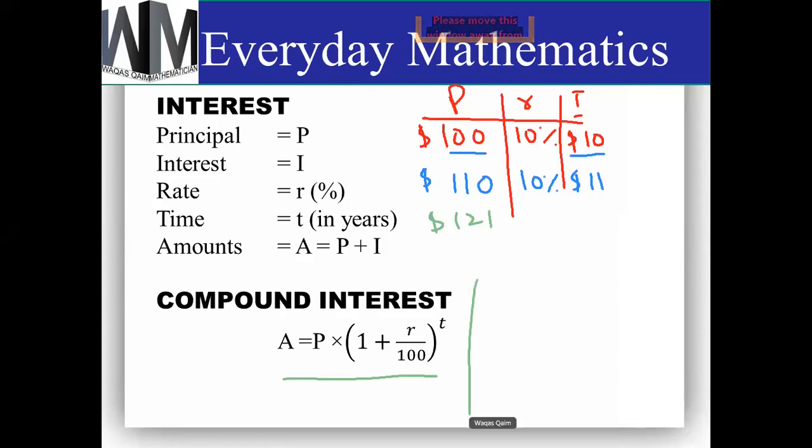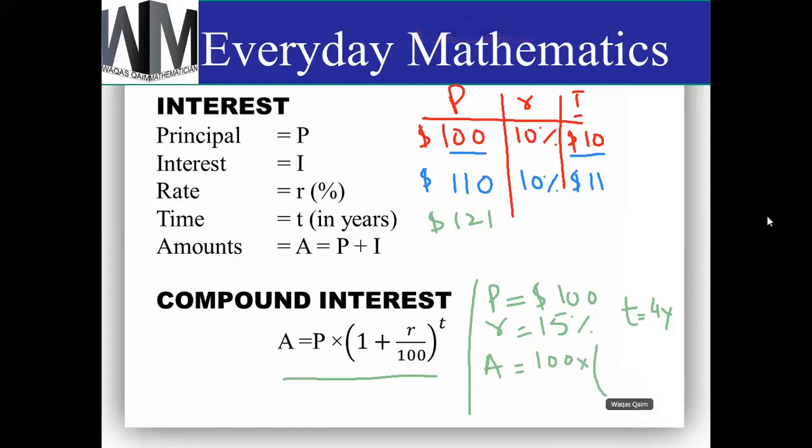Okay, for example, if someone is borrowing $100 and the rate is 15% for 4 years, then the amount will be 100 multiplied by (1 plus 15 by 100) raised to 4.